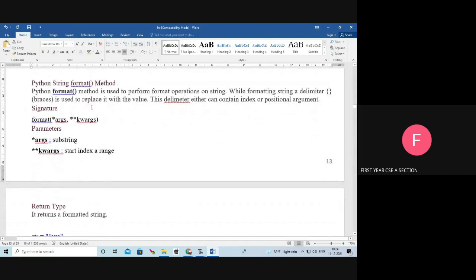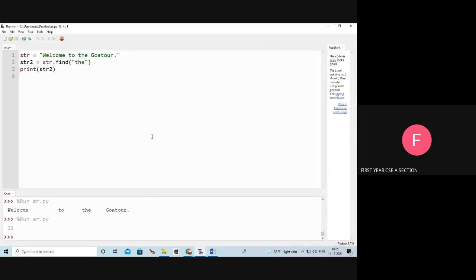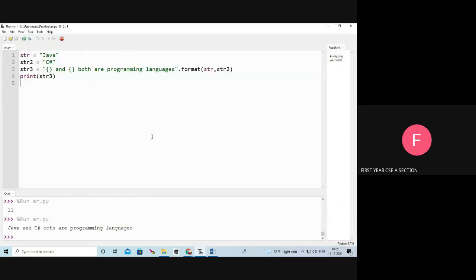Next, format function. It is used to perform format operations on strings. We are using a delimiter, the curly braces. The curly brace is used to replace it with the value. For example, str equals Java, str2 equals C sharp, str3 equals the curly brace and another curly brace, both are programming languages.